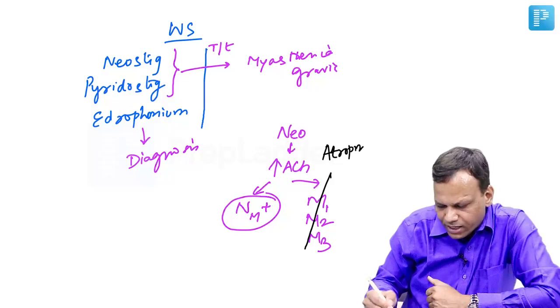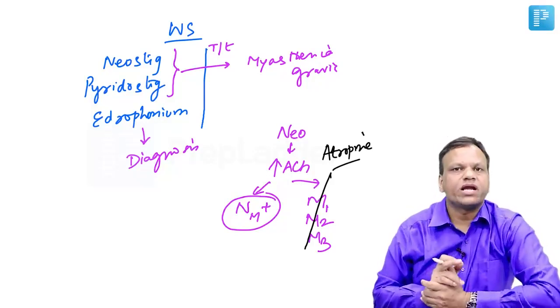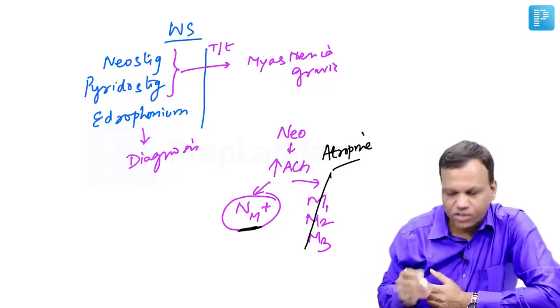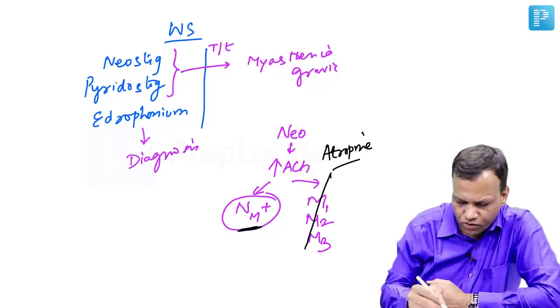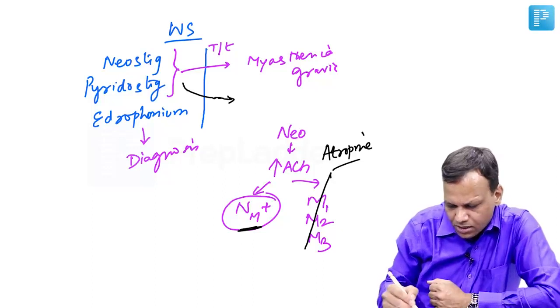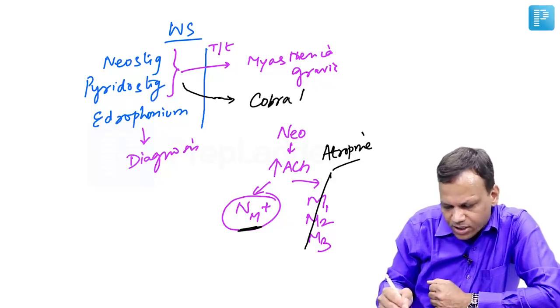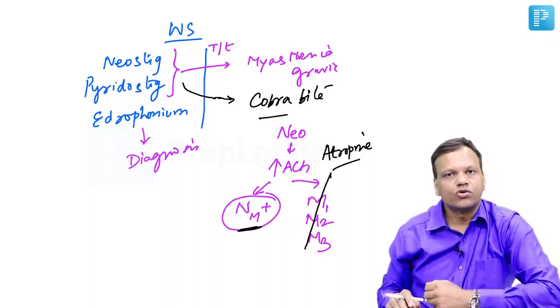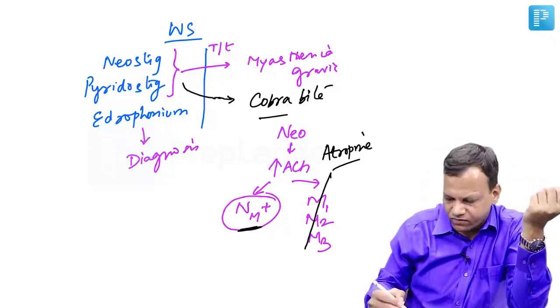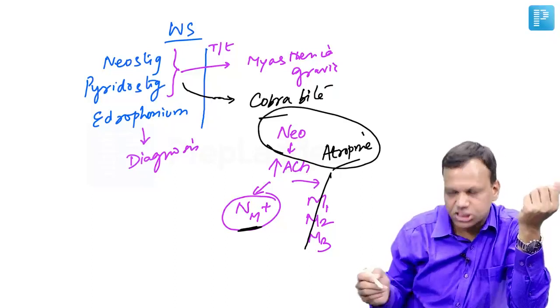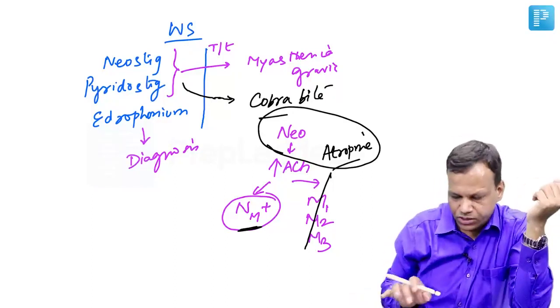So atropine is commonly combined with neostigmine and pyridostigmine whenever we want action on the NM receptors, like in myasthenia gravis. Okay. Then another important use of neostigmine-like drugs is cobra bite. Remember, cobra is a neurotoxic snake, so it will cause paralysis of the muscles by blocking the NM receptors. So again, we can use a neostigmine plus atropine combination for cobra bite. Okay, so these are the important points regarding the reversible drugs.